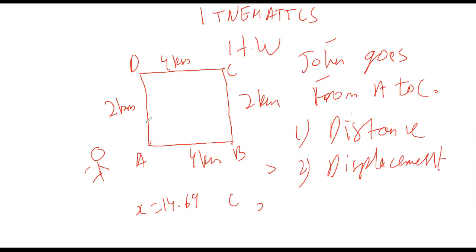Is this figure clear to everybody? So the question is, John goes from A to C, find distance and displacement. Write it down and draw this figure. This is your homework.